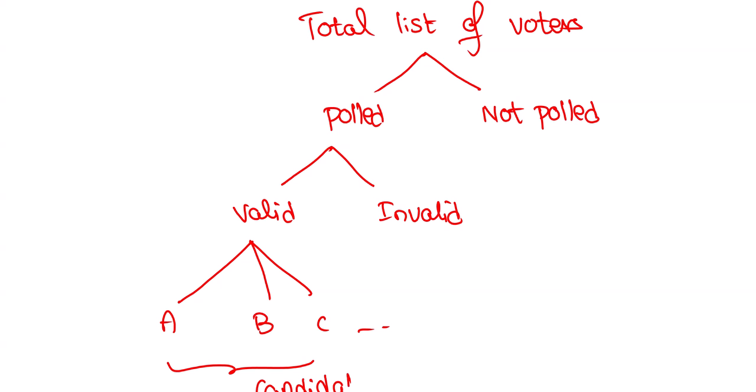It may be two candidates or three candidates, whatever it might be. So that valid votes only are split for the candidates. Three people stand in that area, or three, four people, or only two people, it depends. So in question if they didn't mention, 100% polling you can consider. All people who are in the list went for polling. In question if valid, invalid not mentioned, 100% valid we can consider.